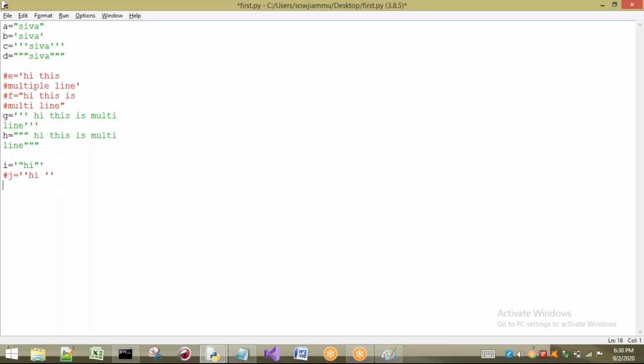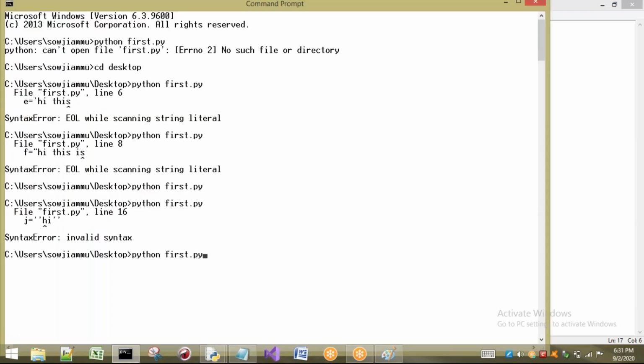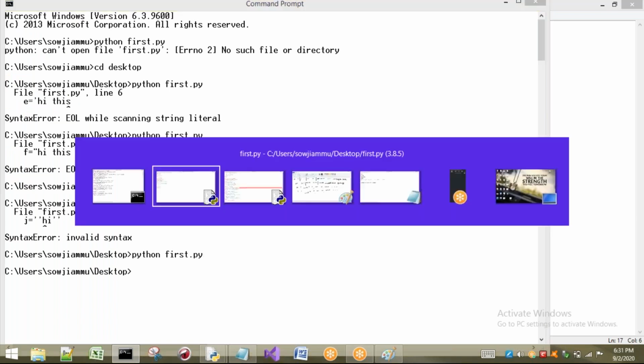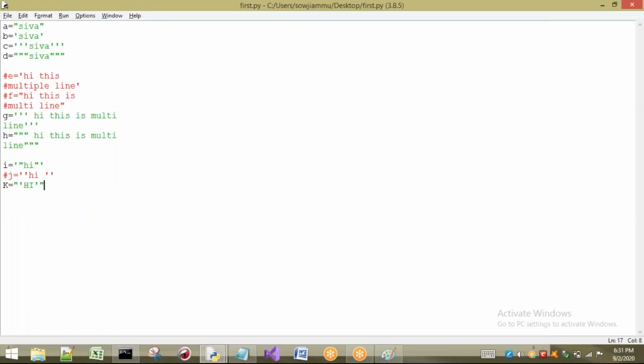So I'm going to comment it. Next, what do I have to do? I'm going to take double quotes to print a single quote. Is it valid or not? Yes, it is valid. See, it is valid, no problem. So by color also we can say directly.